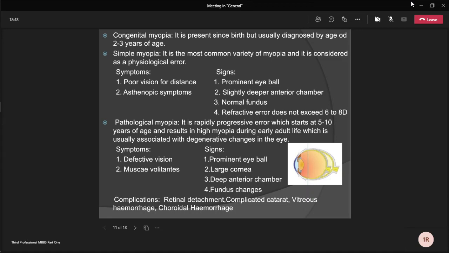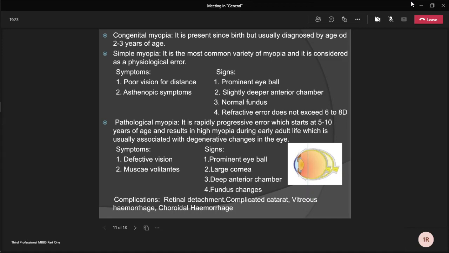Next is pathological myopia. It is a rapidly progressive error which starts at 5 to 10 years of age and results in high myopia during early adult life, which is usually associated with degenerative changes in the eyes. Symptoms are patients complaining of defective vision, basically distant vision. There may be musca volitantis, that is, floating of black opacities in front of the eyes, also complained of by many patients. And patients may have some night vision difficulty also.